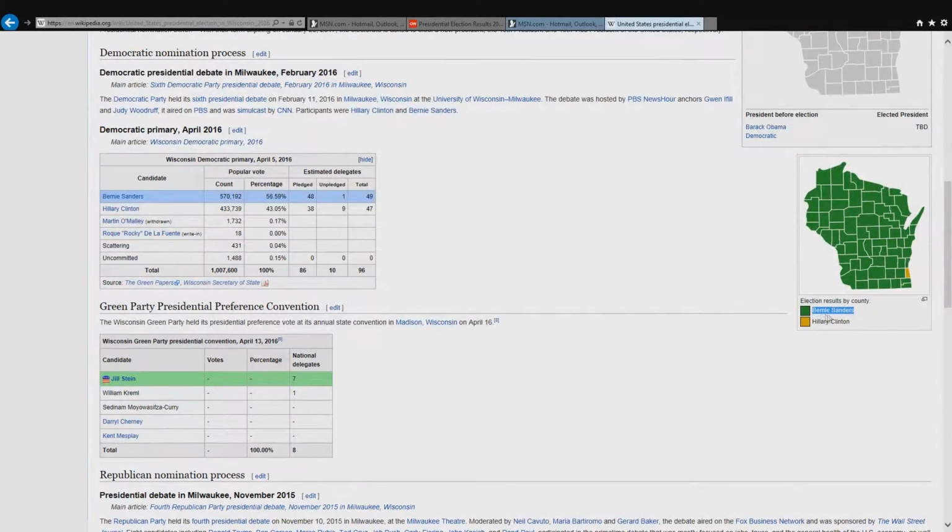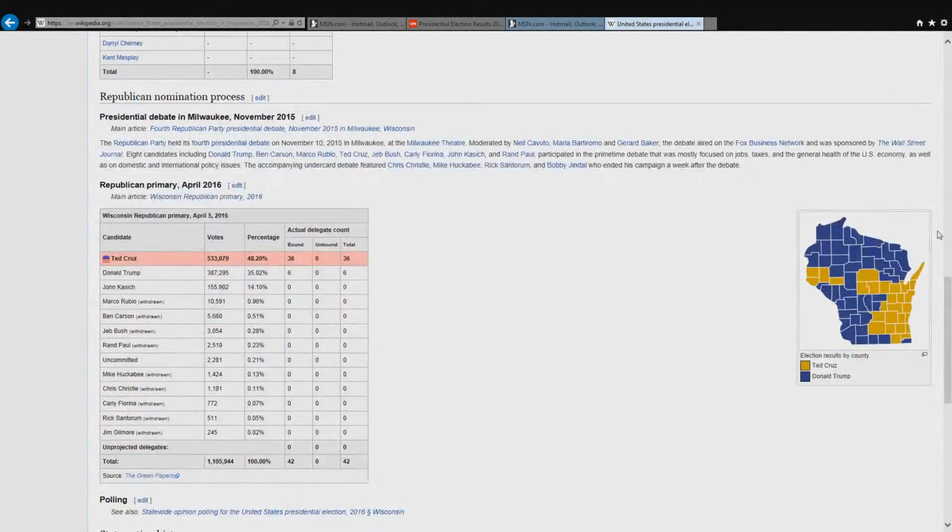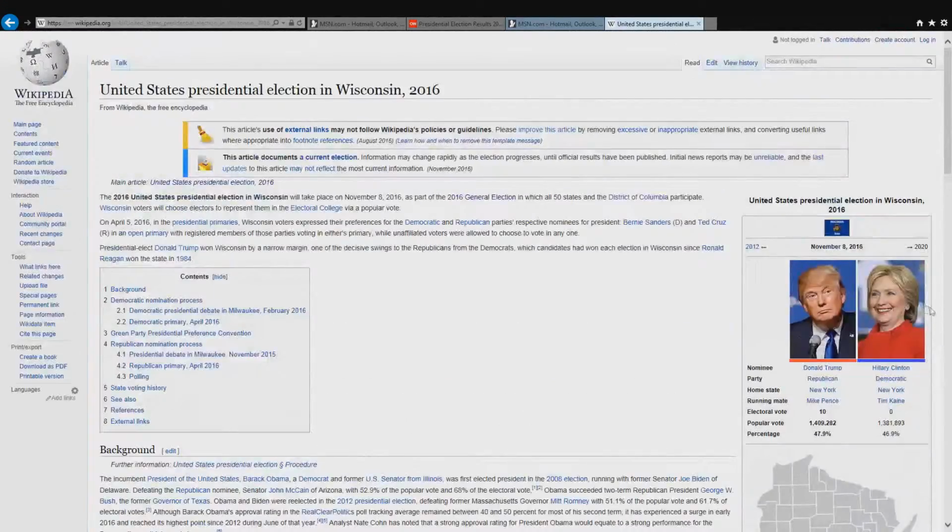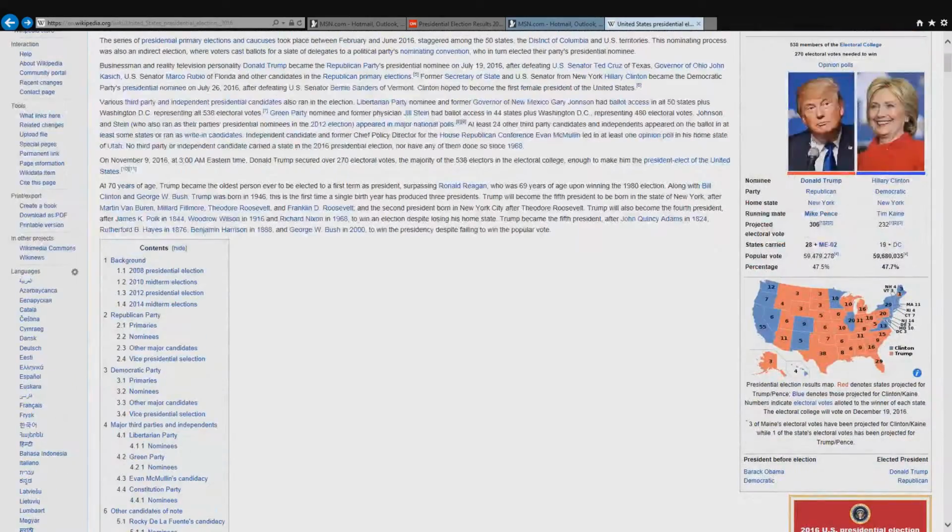But this is another thing. Wisconsin voted for Bernie Sanders in the primaries. Ted Cruz won Wisconsin. And it just threw the Democrats way off. The Republicans won the White House with Donald Trump becoming the president of the United States. They won the Senate and they won the House. So it is a completely Republican government right now in the United States.